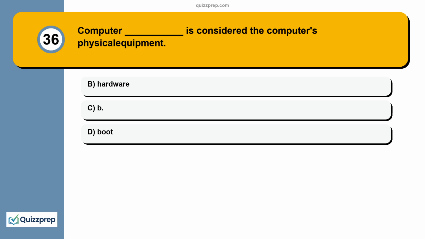Question 36. Computer blank is considered the computer's physical equipment. A. Hardware. B. Boot.